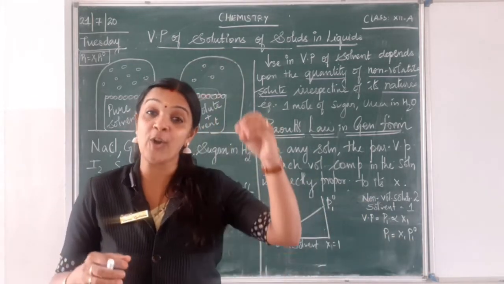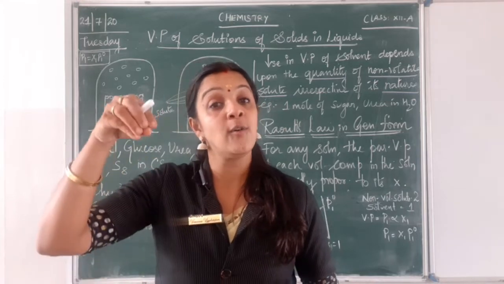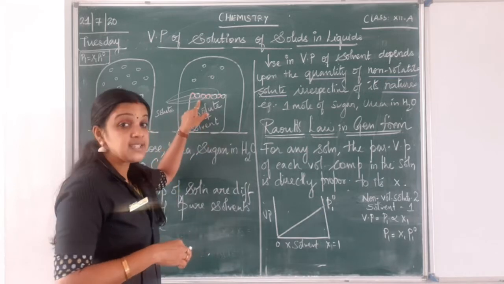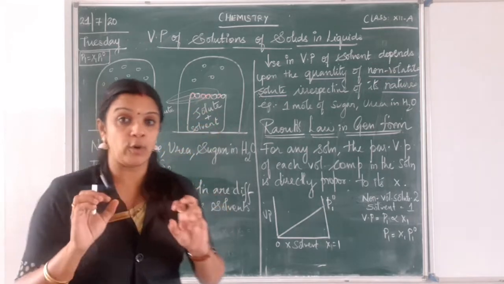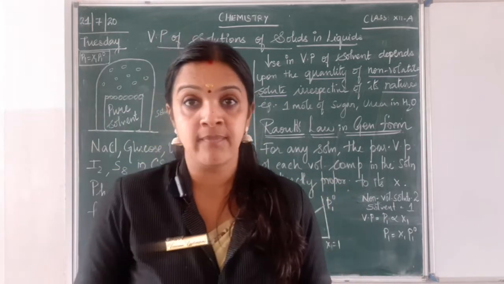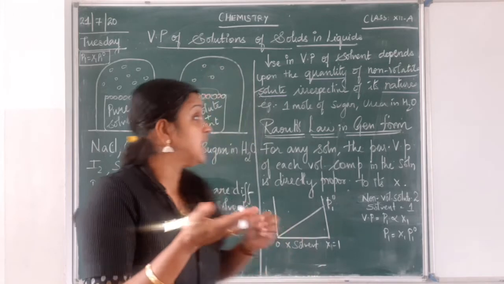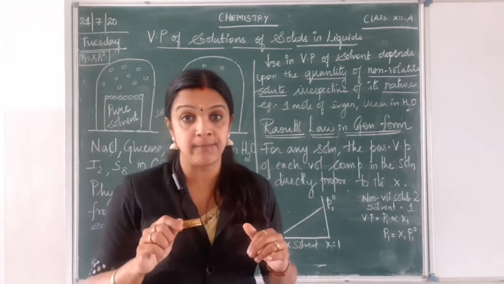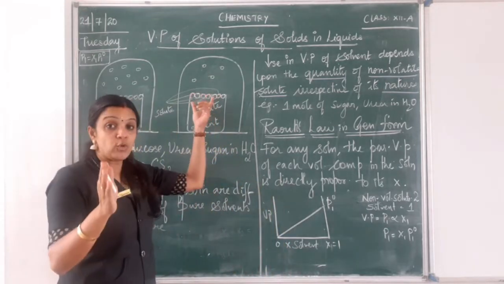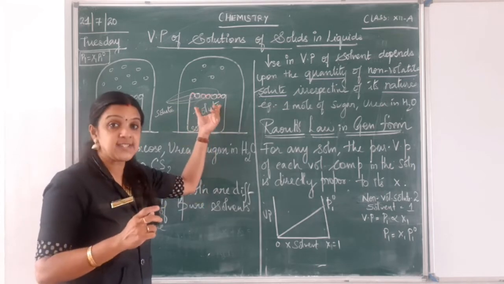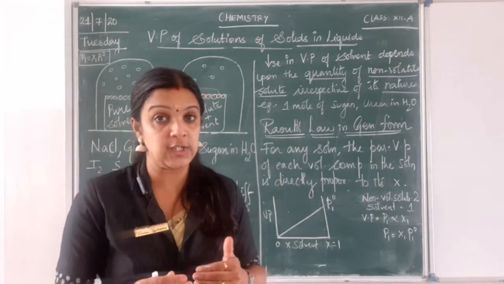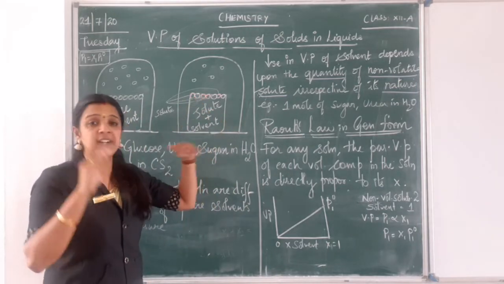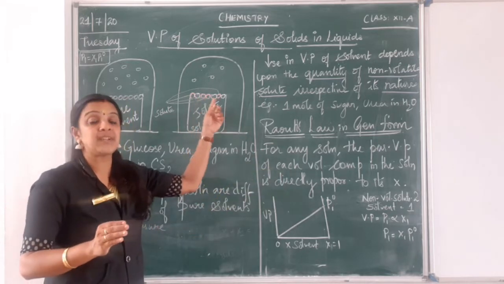So when I have a non-volatile solute in my volatile solvent, now what is going to happen here? I have solute plus solvent at the surface level. Apart from my solvent molecules, say I have sodium chloride in water. Apart from water molecules, what happens? There will be some salt, that is sodium chloride, also present at the surface level. You are able to get me, children? Because I told you vaporization takes place at the surface level. Apart from my solvent molecules, there will be solute particles which are non-volatile in nature. They don't vaporize at all and they will also be present at the surface level.